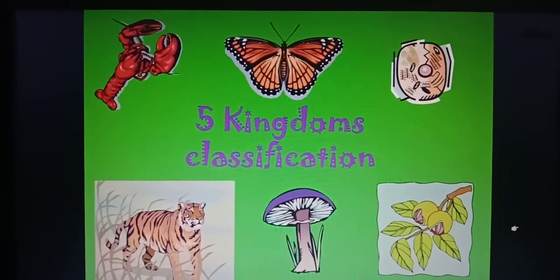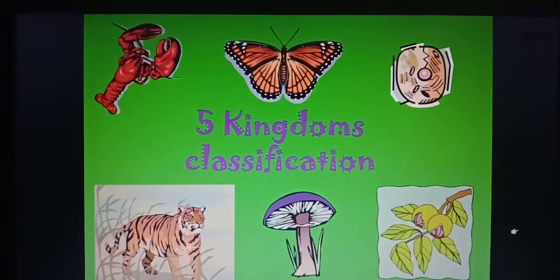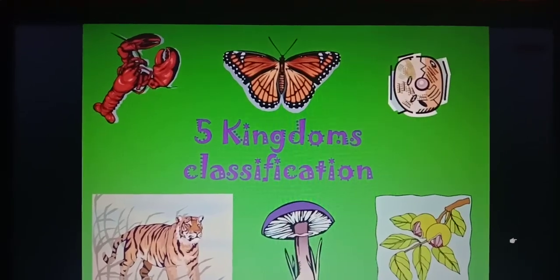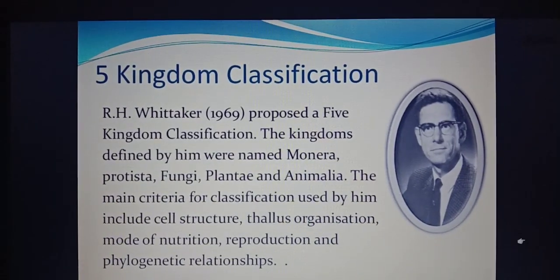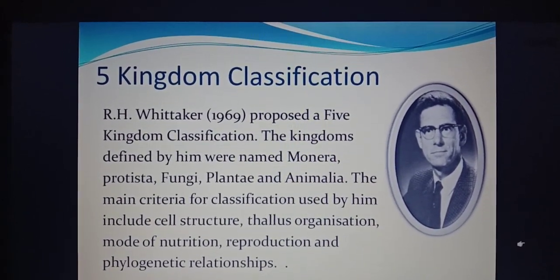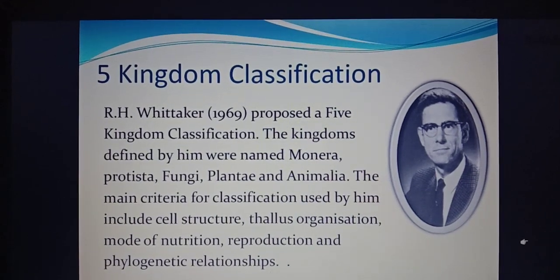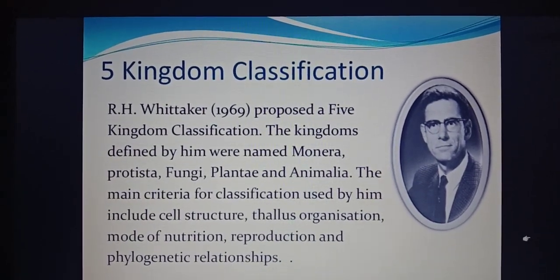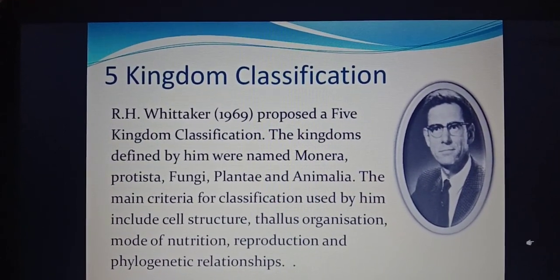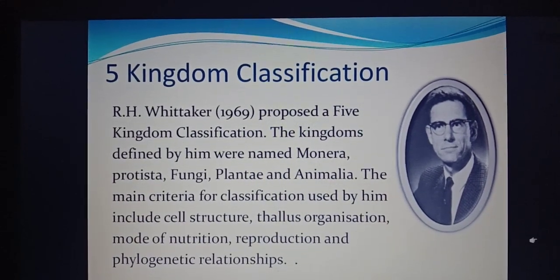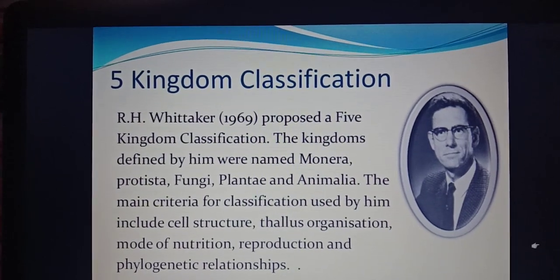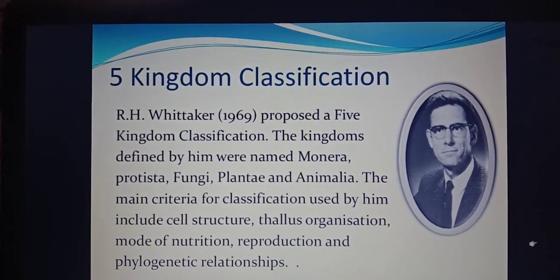Today we are going to discuss the five kingdom classification which was given by R.H. Whittaker in the year 1969. The kingdoms defined by him were named Monera, Protista, Fungi, Plantae and Animalia. The main criteria for the classification used by him included the cell structure, the thallus organization, the mode of nutrition, reproduction, and the phylogenetic relationships.